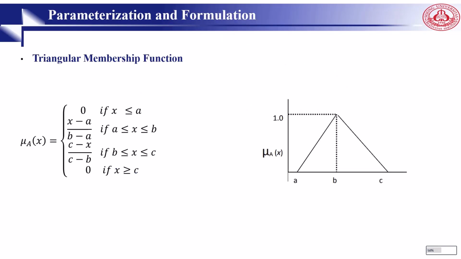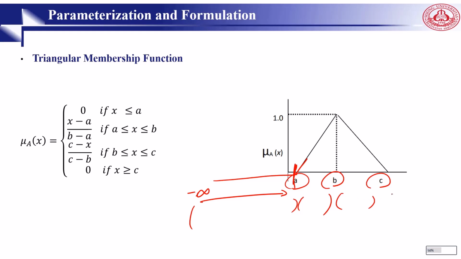So the first one that we used already, triangular membership function, here is the equation. We have to define 3 points, A, B, and C. Then we go for intervals. One interval is less than A, so from minus infinity to A is one interval. From A to B is one interval. From B to C is one interval. And from C to plus infinity is another: 1, 2, 3, 4, right?